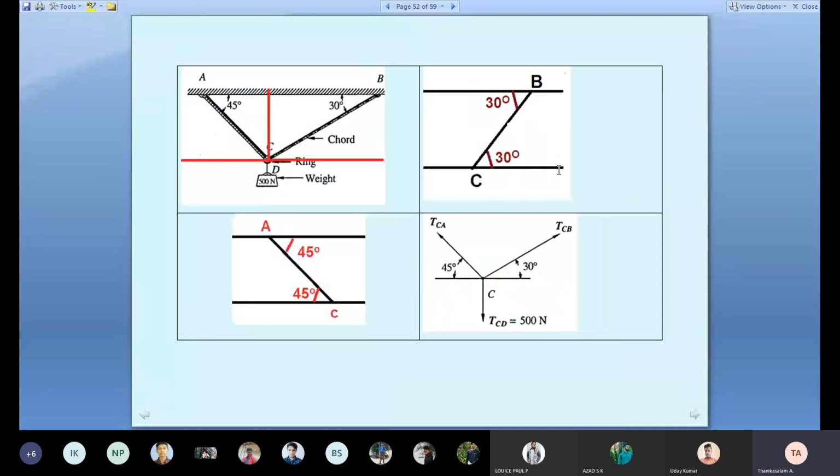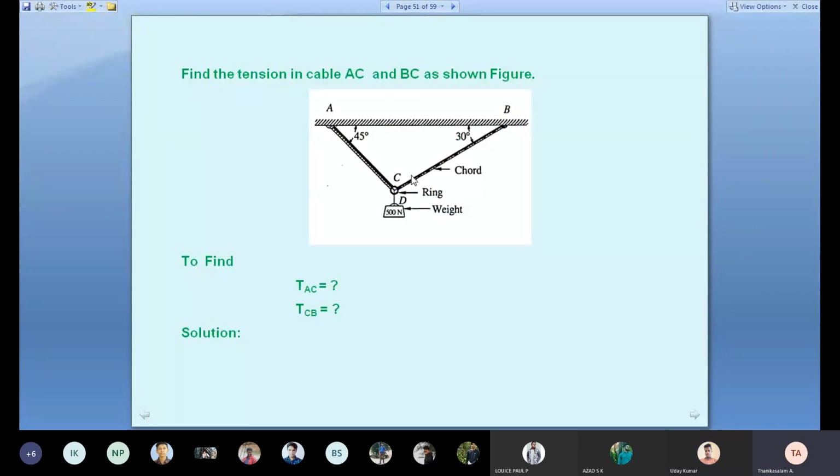Okay. So the given diagram, they ask for the tension. Whenever solving a problem, we are discussing a particle. Particle means dots. C is the particle here, because the forces are connected and concurrent. So we have to draw the free body diagram. How to draw the free body diagram? Take a reference point. C is the common point.